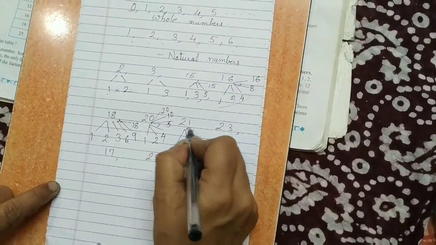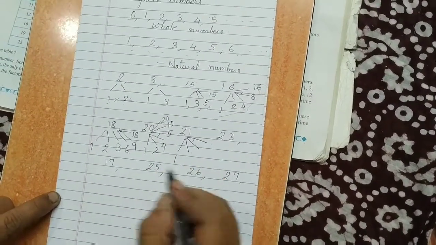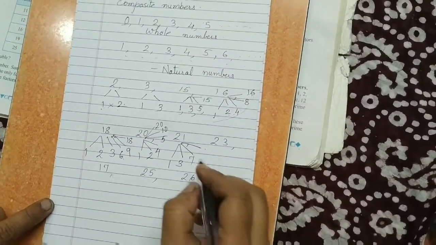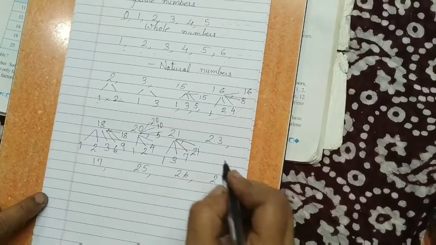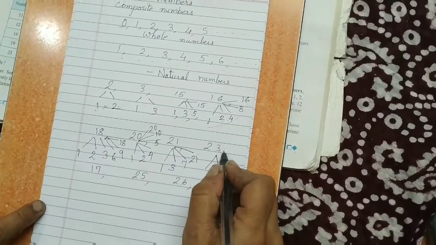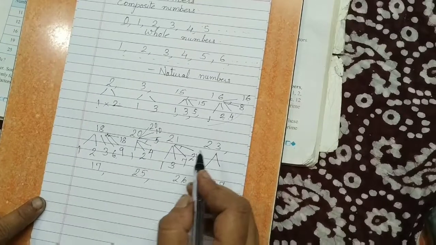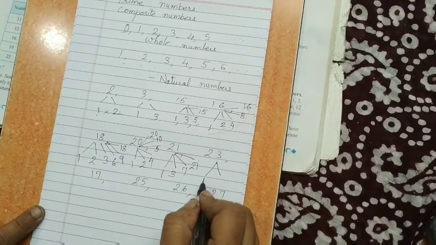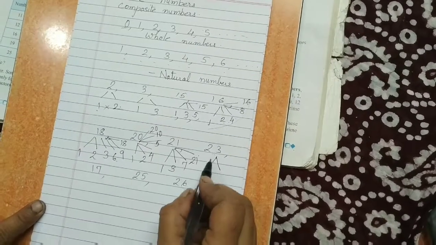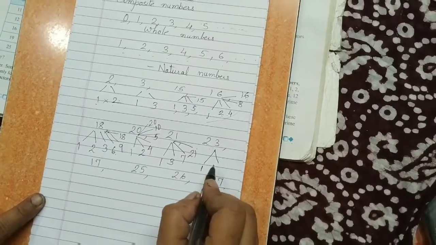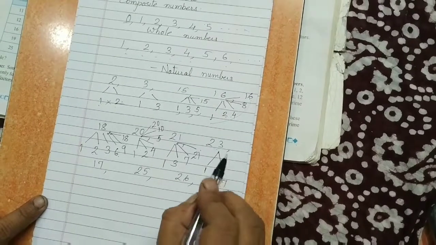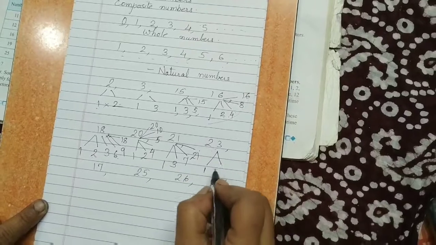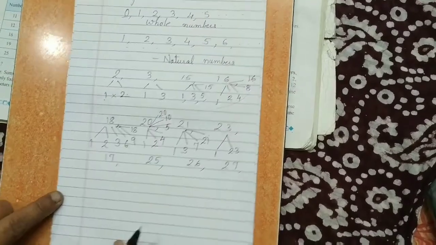21's factors, let's see. 1 21 is 21, 3 7s are 21, 7 3s are 21, and 21 1s are 21. Factors of 23, let's see. 23 is in whose table, that we have to find out. 1 23 is 23. Is 23 there in 2's table? No. Is 23 there in 3's table? No. 4s, 5s, that we have to think. 23 is not there in any table, so it is its own.